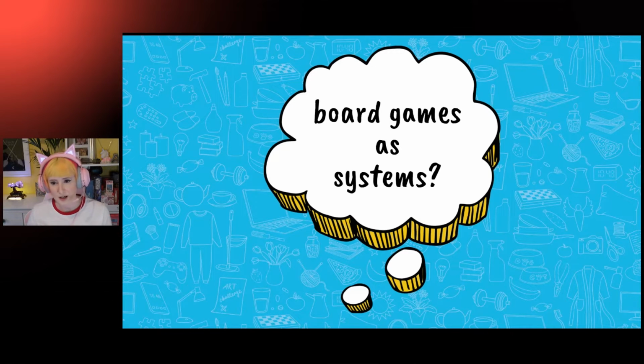And the nice thing about party games especially is that they rely on the game state, so the set of rules that describe how the game plays, being maintained in the players' heads, so the logic needs to be very simple and straightforward. And this makes them really nice to model as systems because there aren't too many rules that you need to encode. And board games are a fun example of a computer science concept called state management, which is basically how information flows through a system.